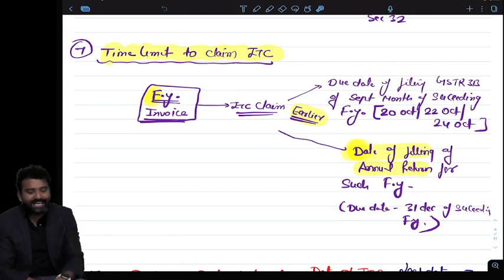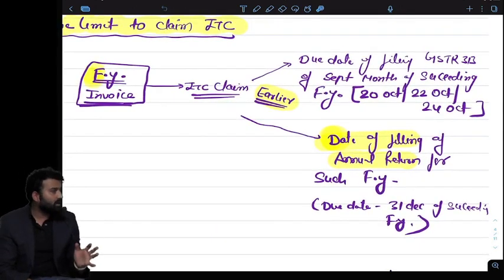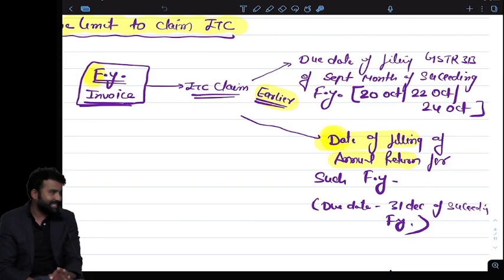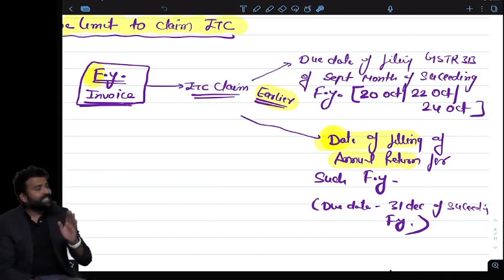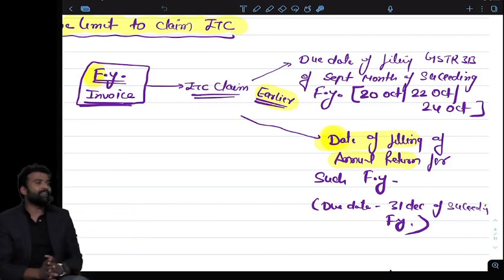Yes, I can claim the credit. No, it is not updated, it is already updated. This is the due date of claiming the ITC. What is the due date? The due date of filing the periodical return, so for which month? Of September of the succeeding financial year.